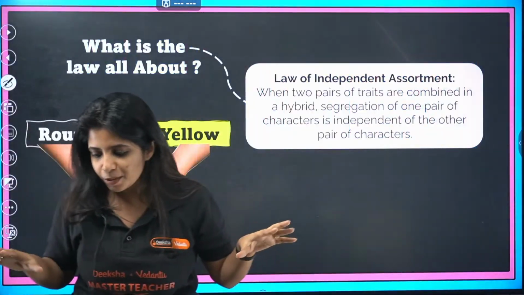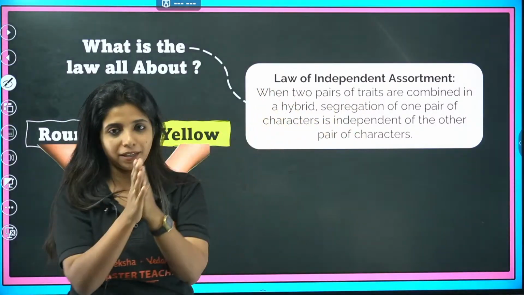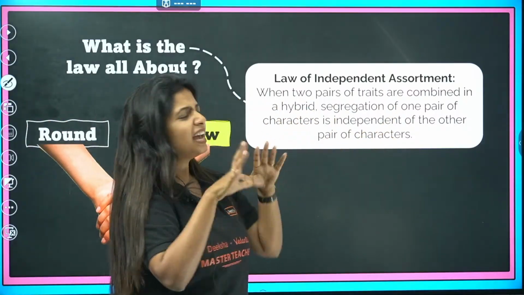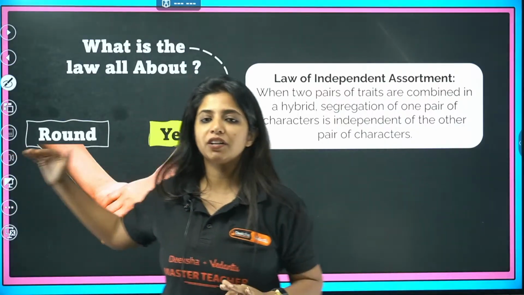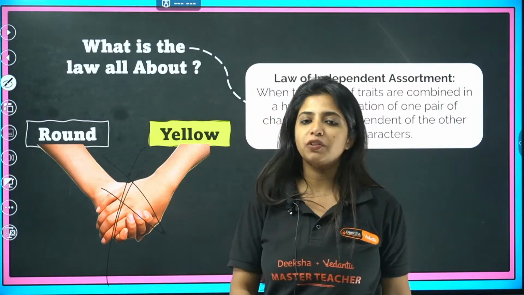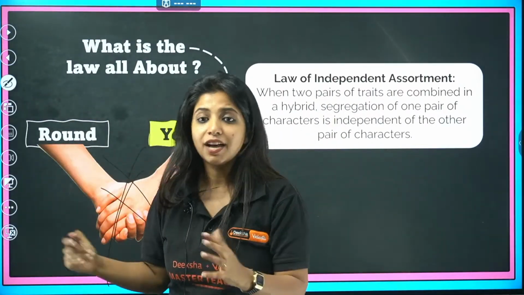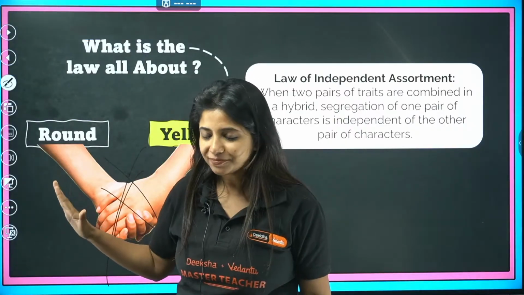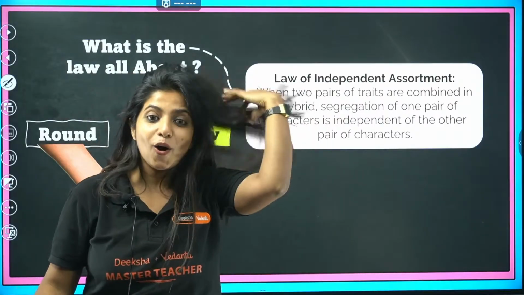And in technical terms, we can read it out like this. When two pairs of traits are combined in a hybrid, segregation of one pair of characters is independent of the other pair of characters. It is not at all dependent. You cannot say R, round and yellow, is going to go together. We are going to have a breakup over here. It is never together. It may happen like this, it may not. There is no guarantee, there is no rule that it has to happen like this. Got it? This is the simplest way I could explain the law of independent assortment.